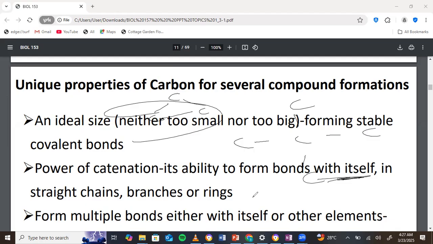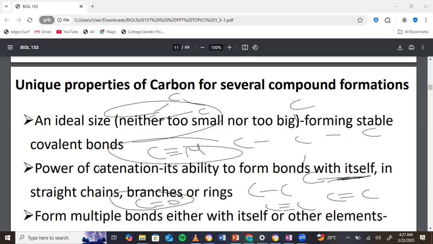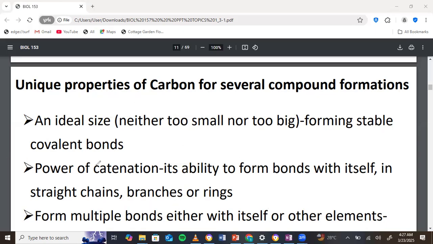Now when we come to the next one, it can form multiple bonds with itself and other elements. So it can form something like this: C single bond C. It can form C double bond C, and it can form C triple bond C. It can form C double bond O, which is found in groups like carbonyls. It can form C triple bond N, which is found in groups like cyanides. So that's another property that enables it to perform its functions, right? So multiple bonds.